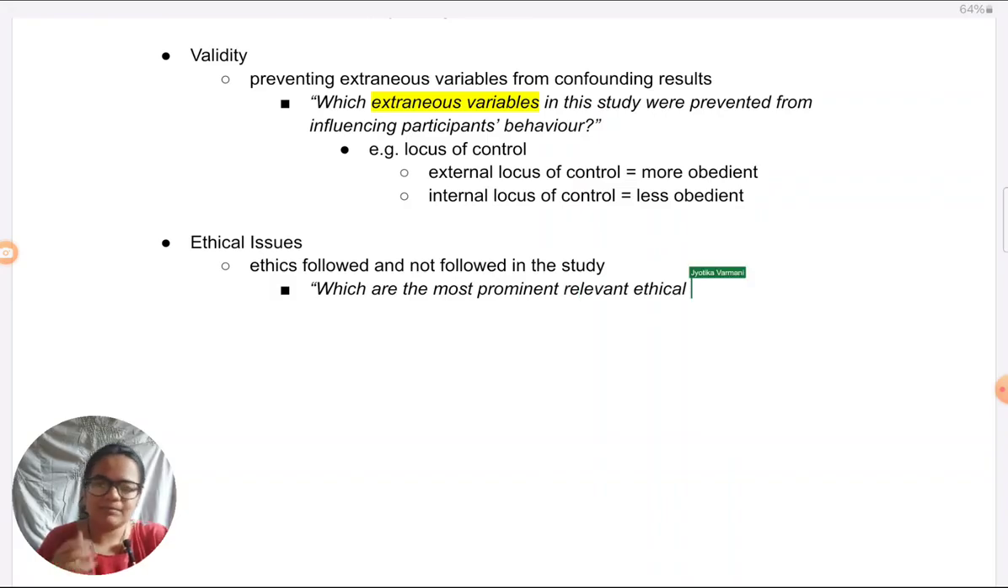Many students feel ethical issues is something very negative, and then they tend to ignore the positive side. So I would suggest you use the word consideration instead, if it helps you to keep a more balanced view. So which are the most prominent ethical considerations in this study?